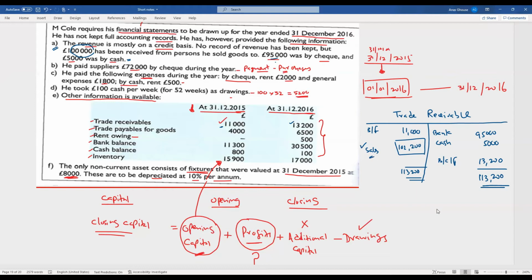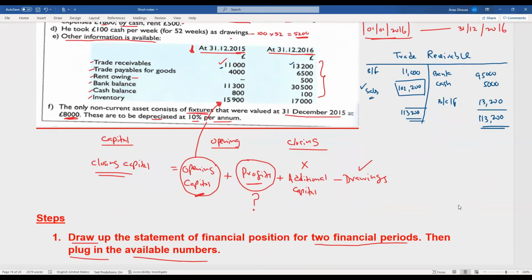So likewise, let's prepare the trade payable account. This is a trade payable account. So how much is the opening balance? 4,000. It's a credit balance. Balance brought forward is 4,000.